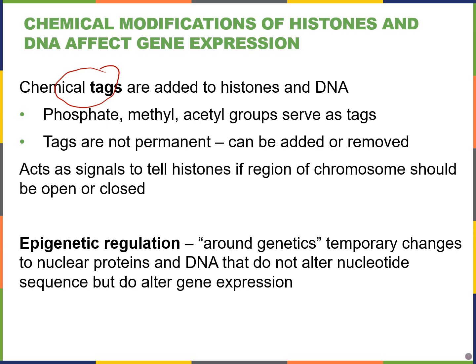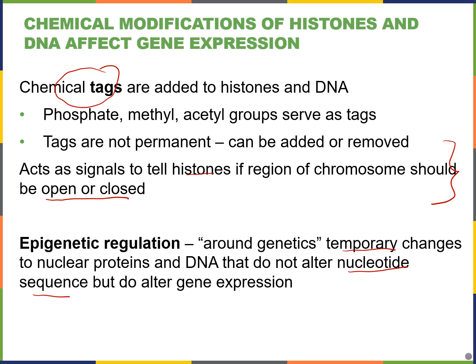They can be added or removed depending on the environment, the diet, and other factors. These really act as signals to tell our histones if the regions of the chromosomes should be accessible or inaccessible. So again, this is known as epigenetic regulation, which means above or around genetics. These are temporary changes, not always temporary. Some of them can be quite long-lasting, but they do not alter our nucleotide sequence. They affect gene expression by, again, determining whether or not those genes are accessible to our RNA polymerases.